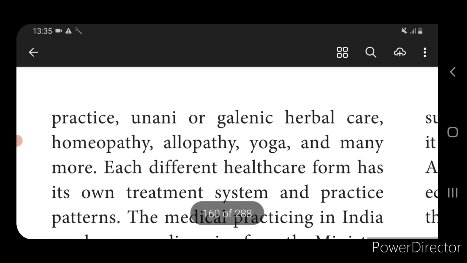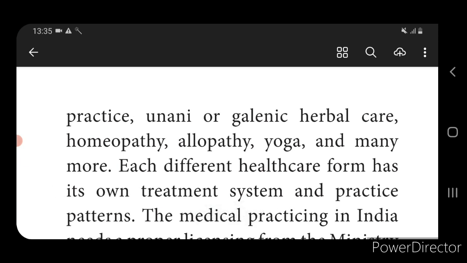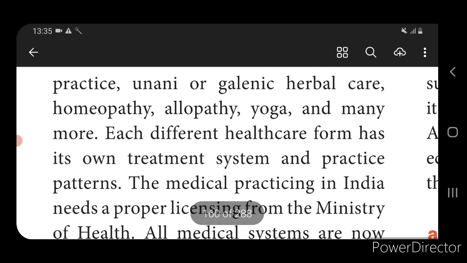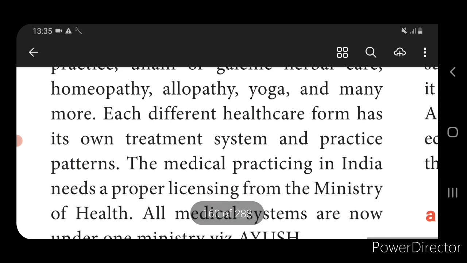We all know about homeopathy, where the medicinal value is reduced. That is called homeopathy. Unani and Ayurvedic are all based on natural sources, through which they produce certain medicines. That is called Ayurveda and Unani. And then we all know about yoga. Yoga plays a very important role. Nowadays our prime minister has given importance to yoga. So this is all medical practice in India.